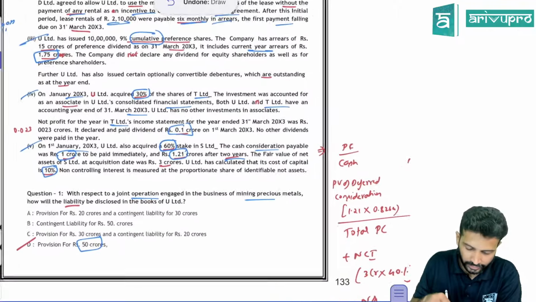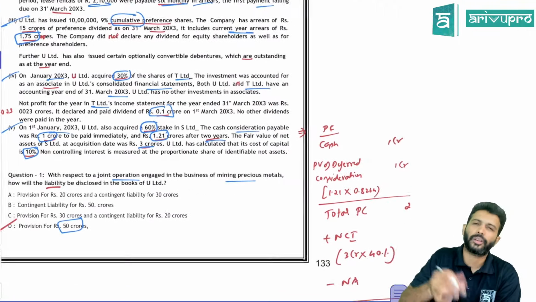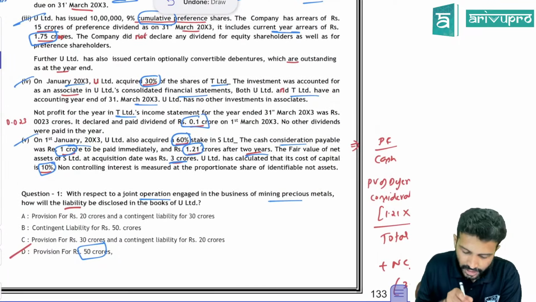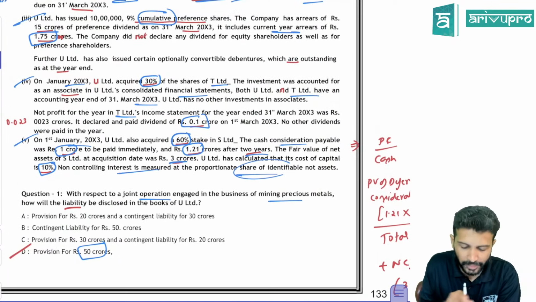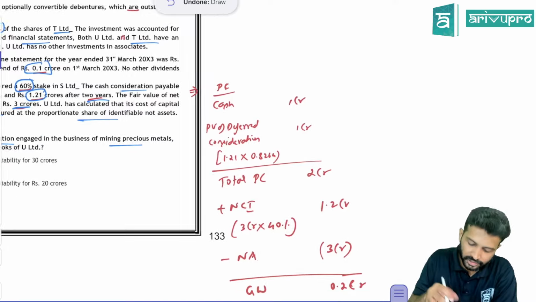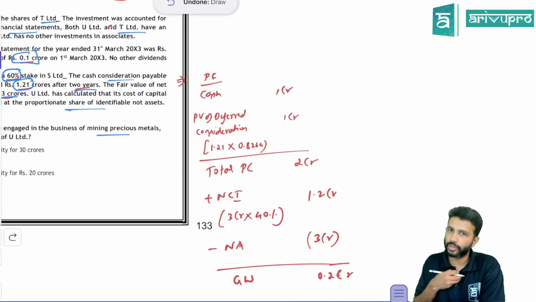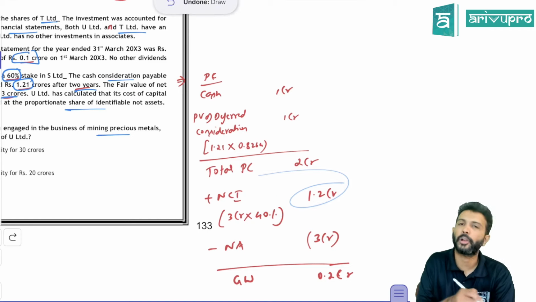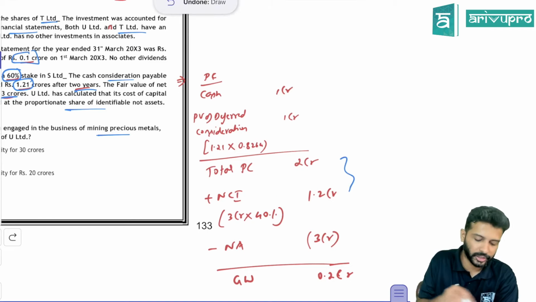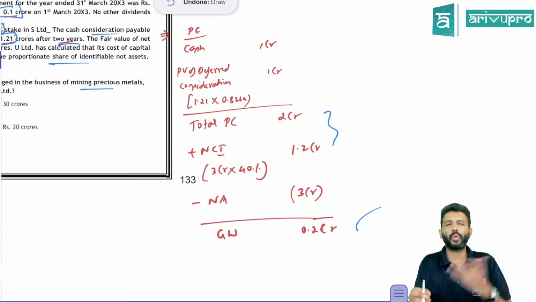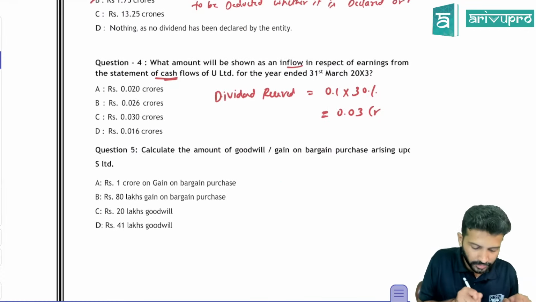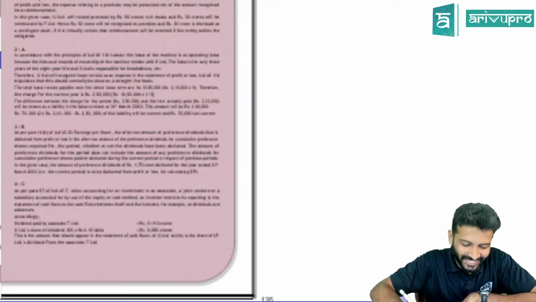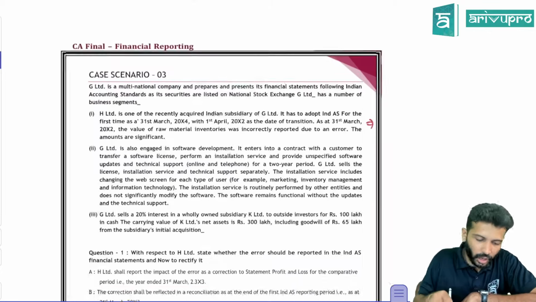Next, fair value of net assets is 3 crore. Net assets we have to reduce. Then we need NCI. NCI is measured under the proportionate share of net assets basis. Total net assets are 3 crore. As a parent we own 60%, so NCI's share is 40%. 40% of 3 crore means NCI will be 1.2 crore. Adding these two and reducing net assets gives you goodwill of 0.2 crore, or 20 lakhs. So here they've given goodwill as 20 lakhs, and that is the option. Straightforward question.